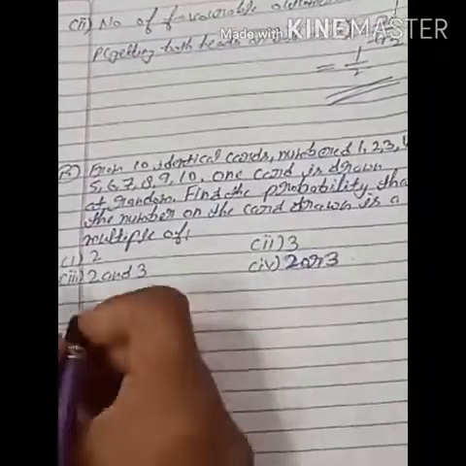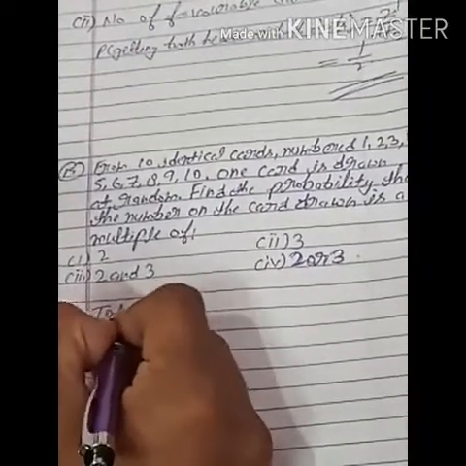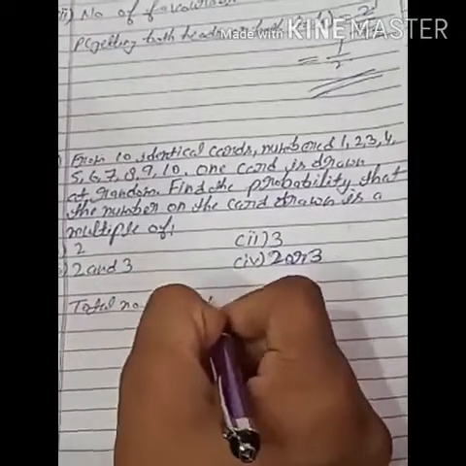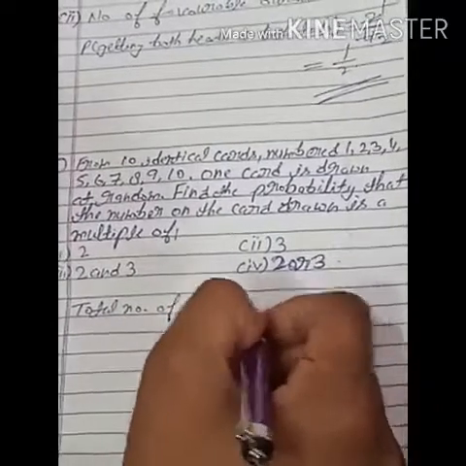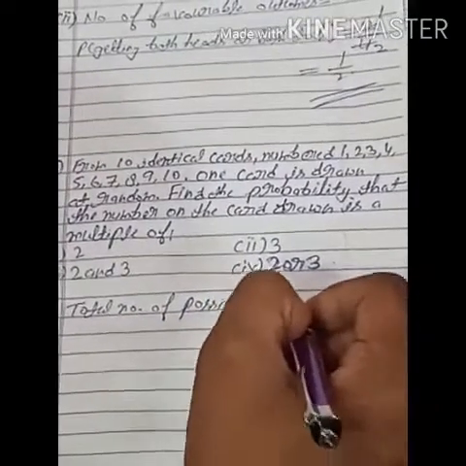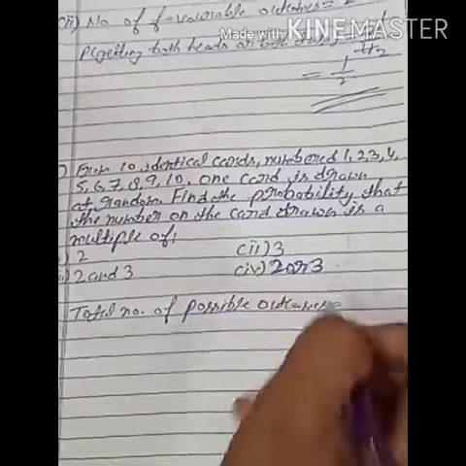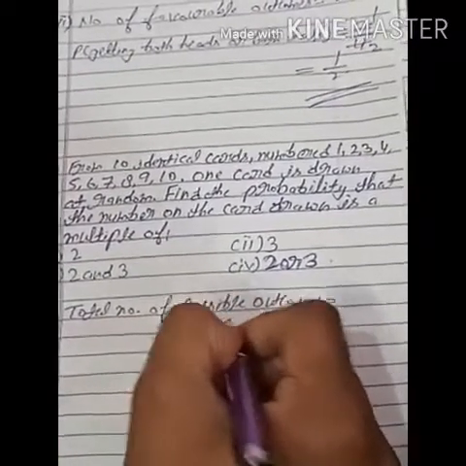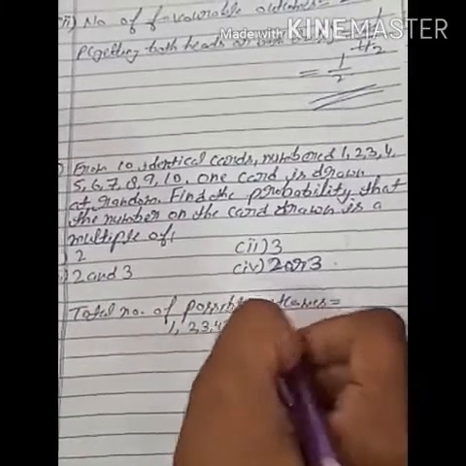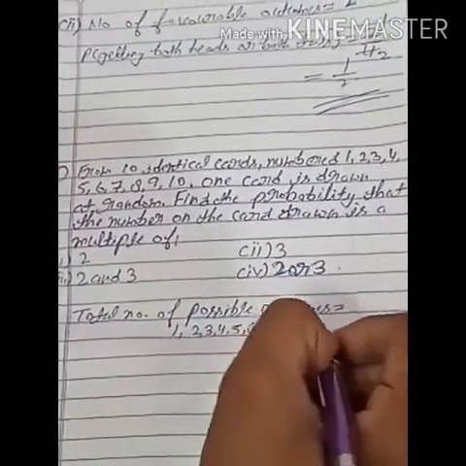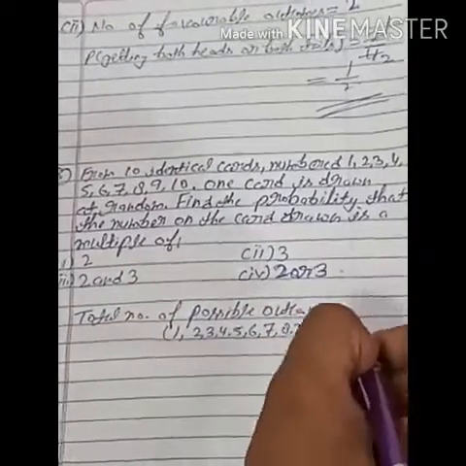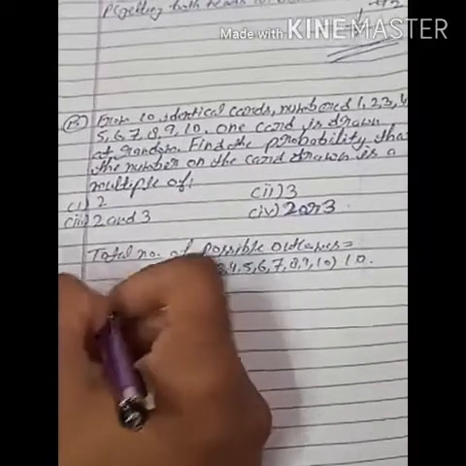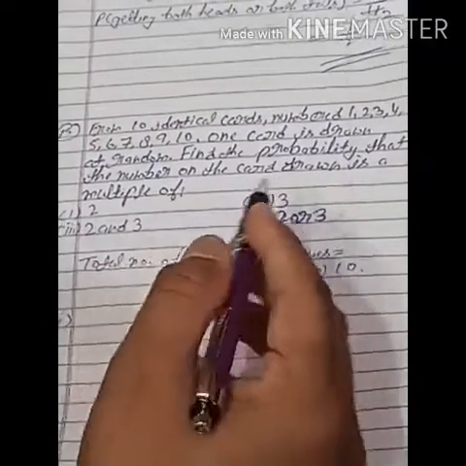So before this, the total number of possible outcomes is equal to 1, 2, 3, 4, 5, 6, 7, 8, 9, 10. So possible outcomes are 10. So students, the first part is the probability that the card drawn is a multiple of 2.